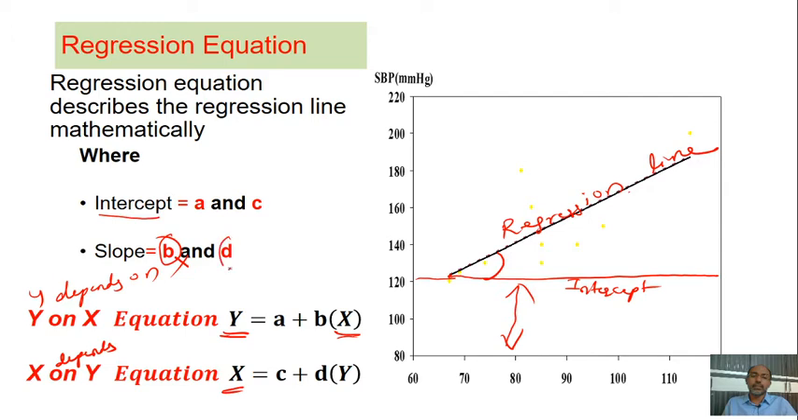This is denoted by bxy or byx. These are called slopes. Slope is the incremental value between the intercept and a given point of x. Is it okay?